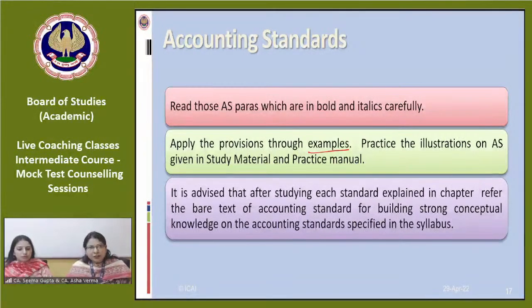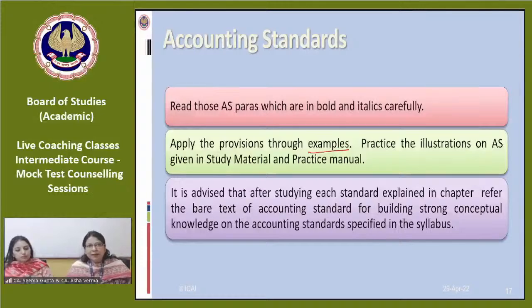But in the majority of questions, we are given the accounting treatment in the question itself, and we are given the wrong accounting treatment. We have to justify and say that this accounting treatment is incorrect, and that it should have been like this. Then what will you do? You will write that this particular accounting treatment is not correct. This should have been there, and we will justify our answer by substantiating it as per the provisions of AS.